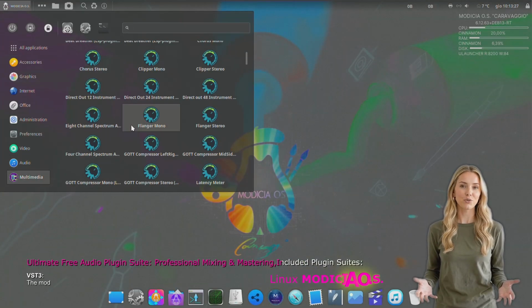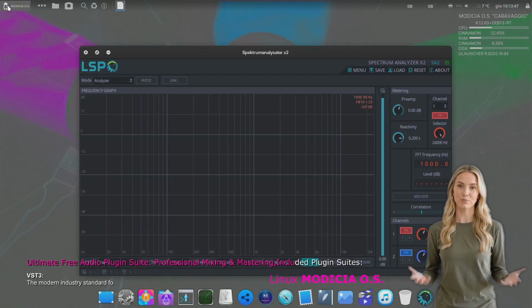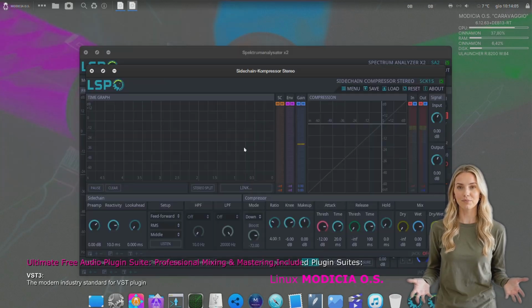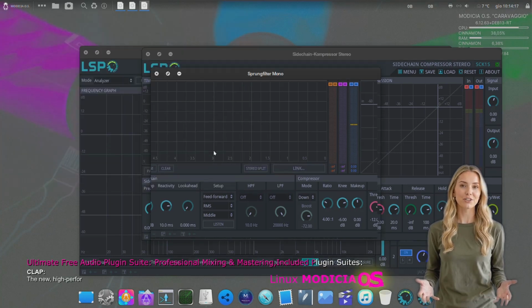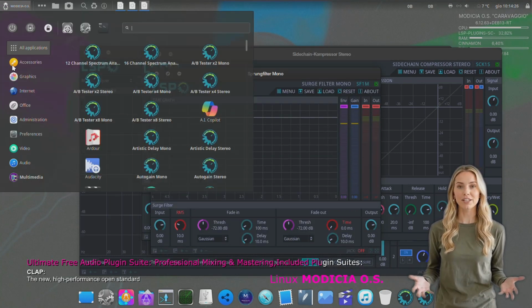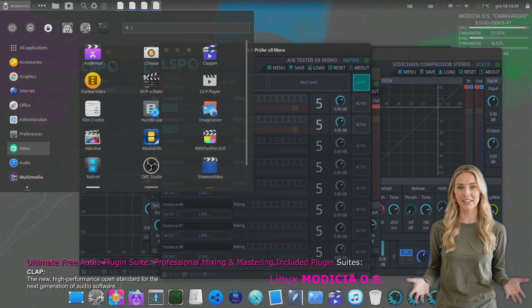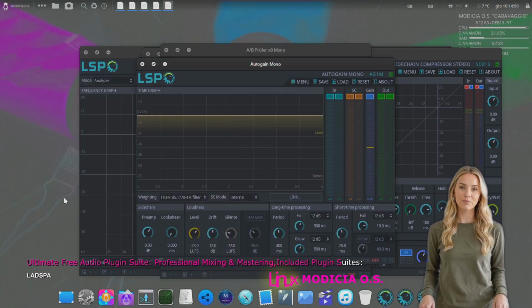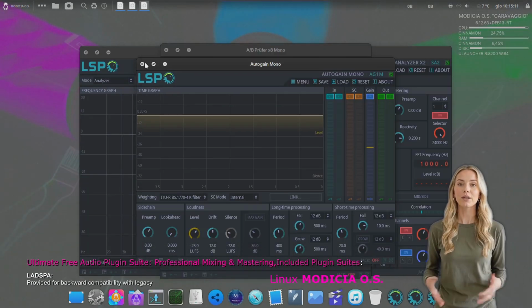Furthermore, for those who need quick access, every plugin will also appear in the system's Multimedia menu. Dedicated icons will allow you to launch audio processors directly with their original graphic interface, enabling signal analysis and processing even outside your DAW. With the Modicia Audio Pro Bundle, professional sound power is finally just one click away.